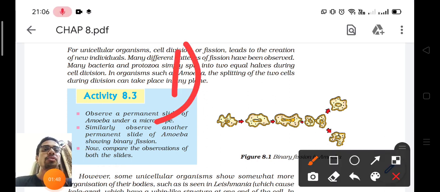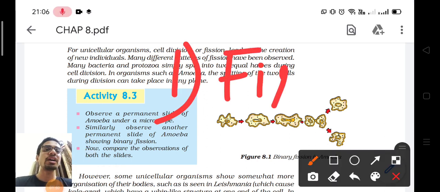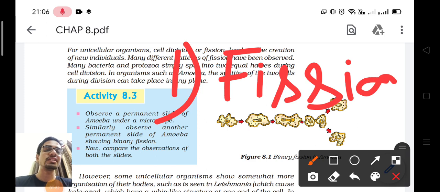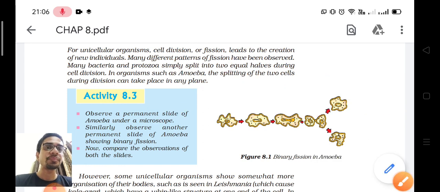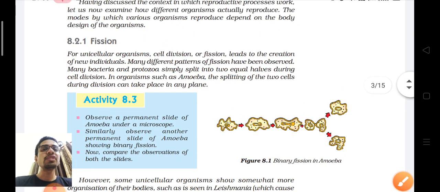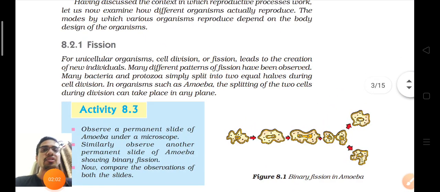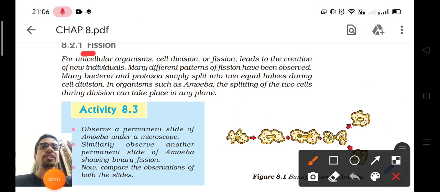I have told you that reproduction is of two types: asexual and sexual. This is an asexual mode of reproduction, which involves only one single parent. So fission, as the name suggests, fission means breaking, breaking into two parts or multiple parts.